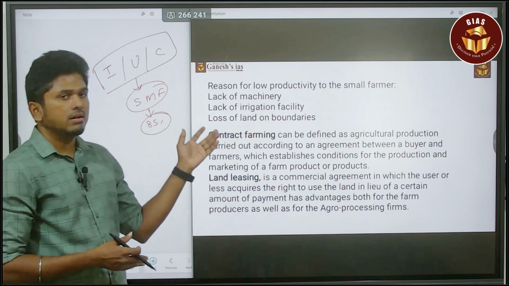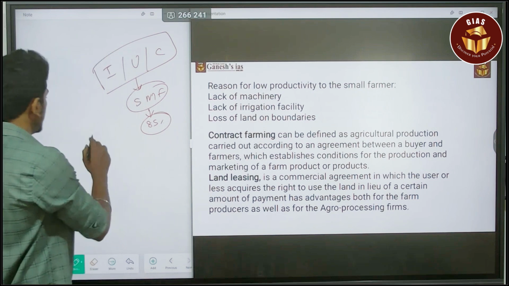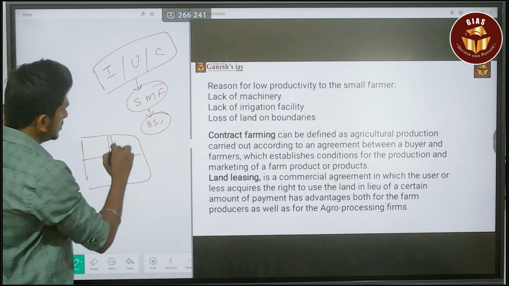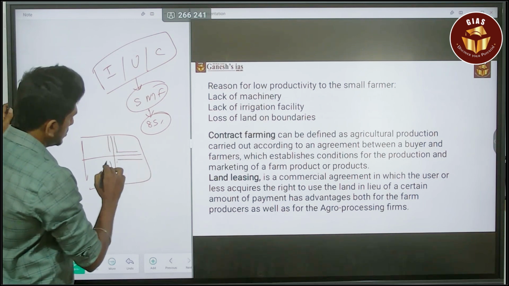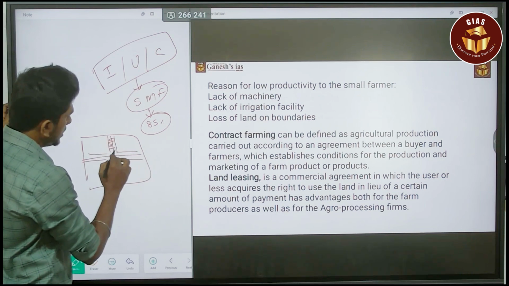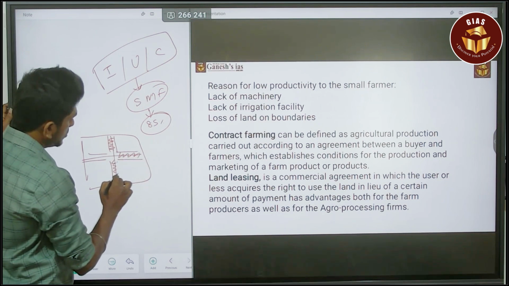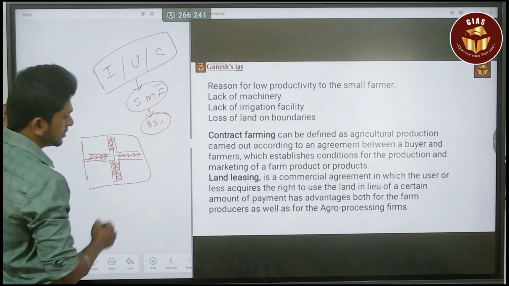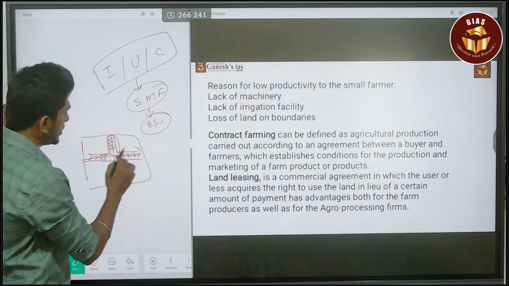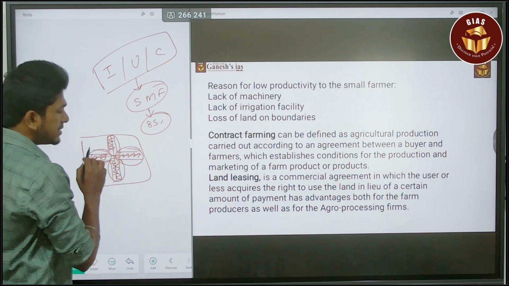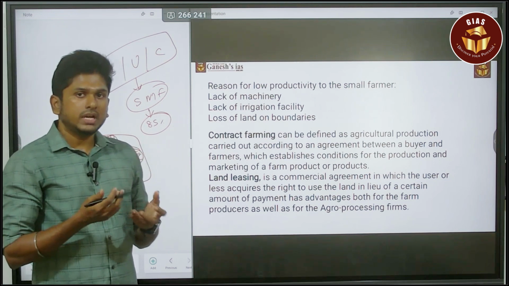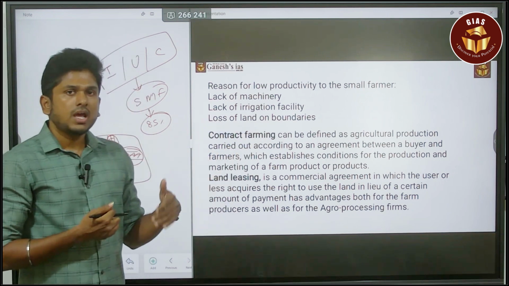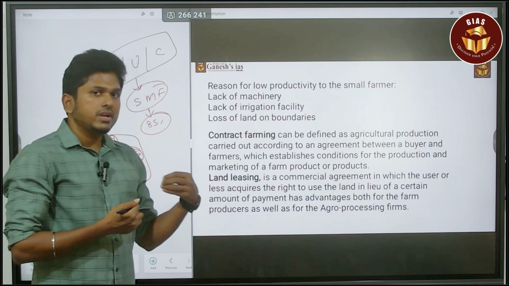And the last thing is loss of land on the boundaries. For example, when you are dividing a land with your brothers, these parts of the land you are also going to lose, because they are the entry and exit points for your land. So that also affects your land size and land capacity. That is also one of the issues: loss of land on the boundaries. So all these issues affect the productivity of your land.